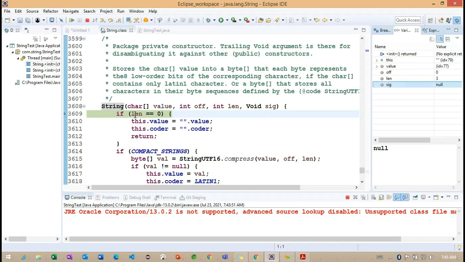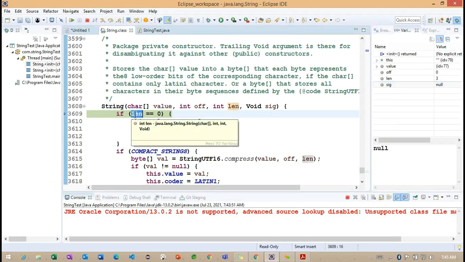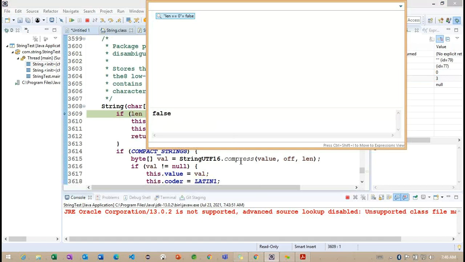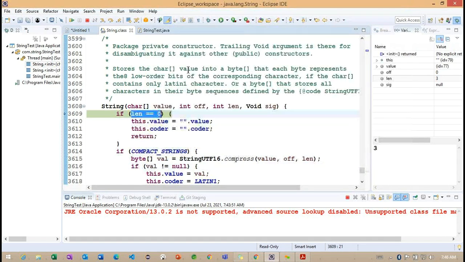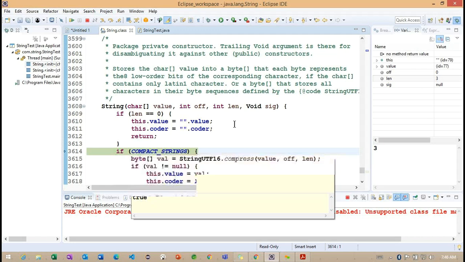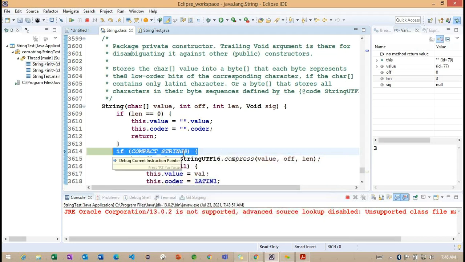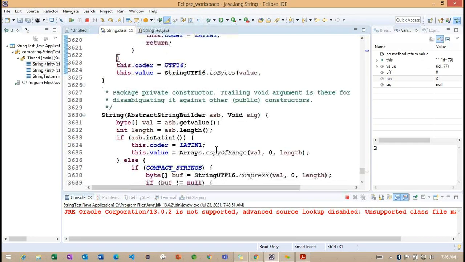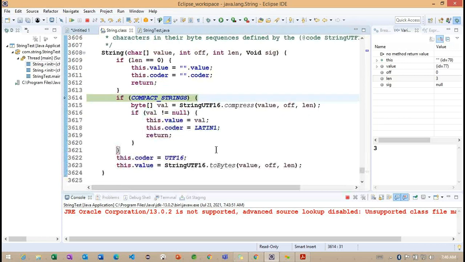So based on these particular values, now you can see length 0. The length is not 0 because the length we are having is 3 here. So this particular condition will return false. After this, what can we do? We need to check for the next condition. What is provided here? Compact strings. It's returning true. Getting the point? Once this particular condition is returning true, we move inside this particular code. This is the simple if condition because we already identified it in the previous examples.